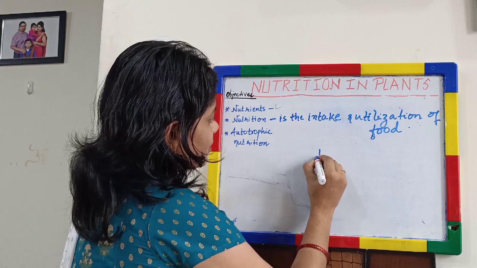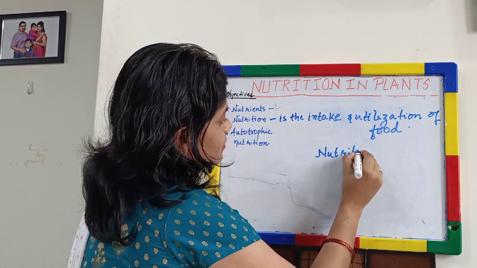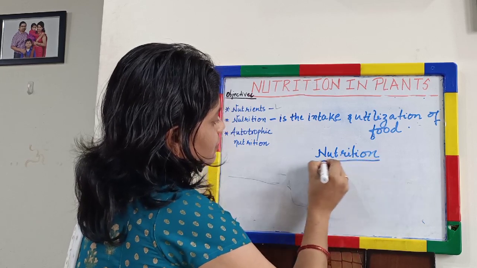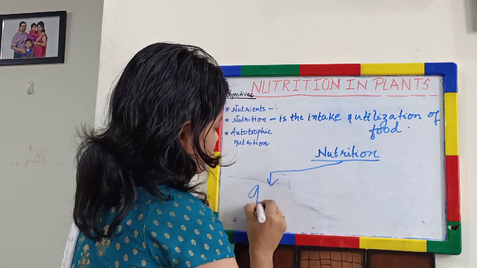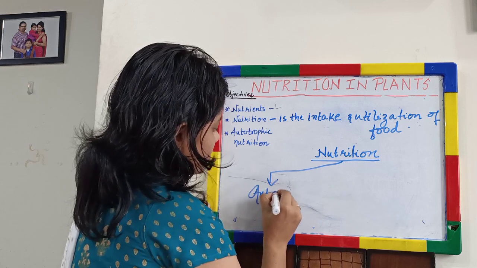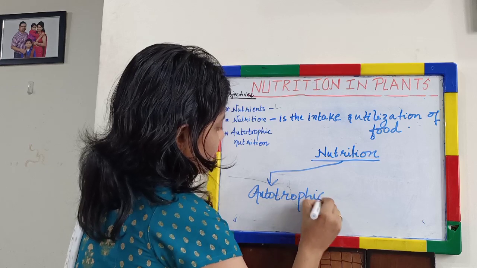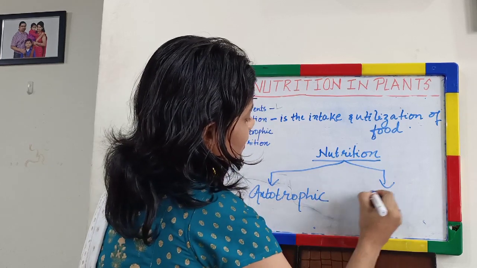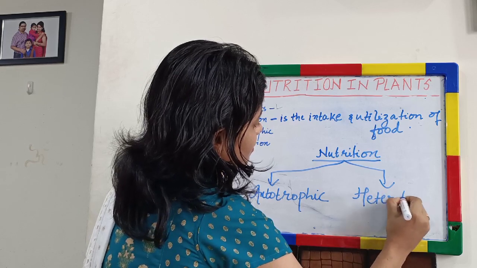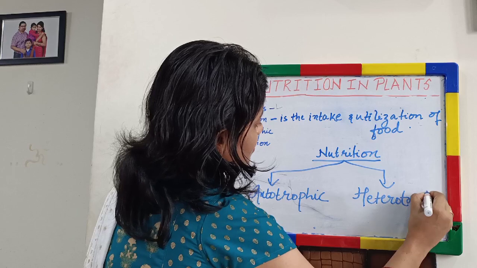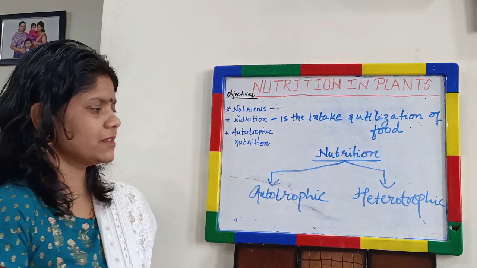So nutrition can be divided into two kinds. The one kind is called autotrophic nutrition, another kind is called heterotrophic nutrition. What is the meaning of these terms?